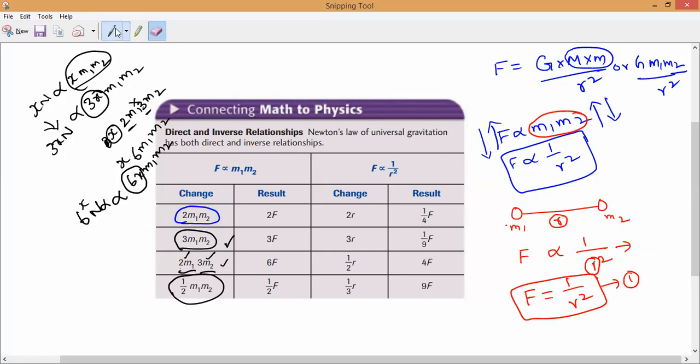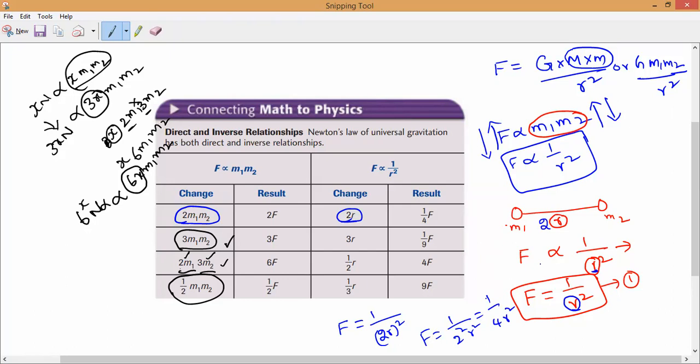Clear? Okay, guys. Notice it. Now R becomes how much, Ra? R becomes 2R. Correct? This R becomes 2R in the sense of what? In place of R, we have to write 2R. So F is equal to 1 by, in place of R, what can we write? 2R whole square. So now what will it become? F equals 1 by 4R square. This is 2 square, R square. So which is equal to 1 by 4R square. Is it yes or no, guys?